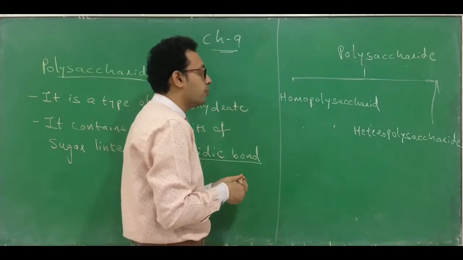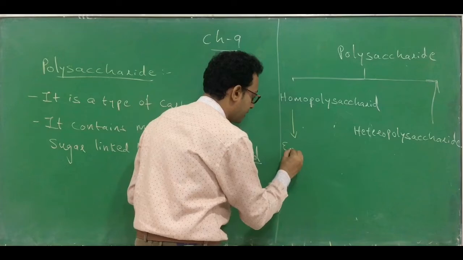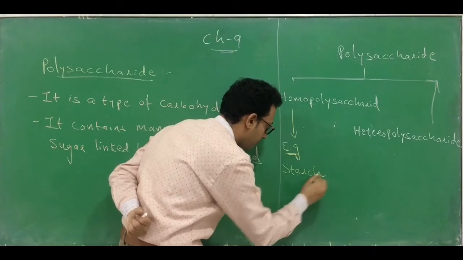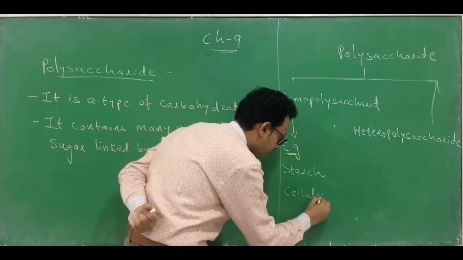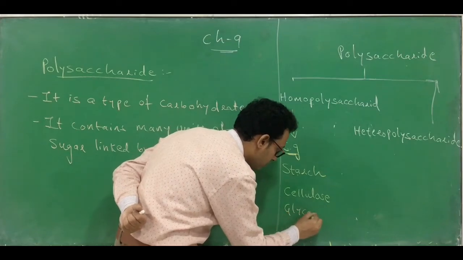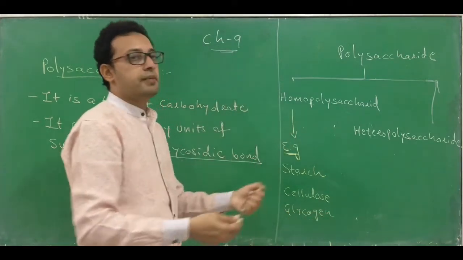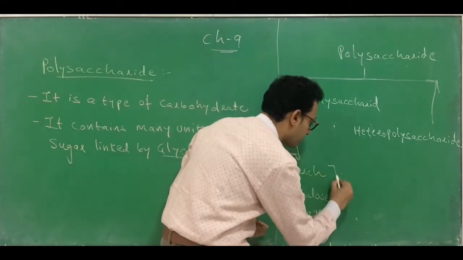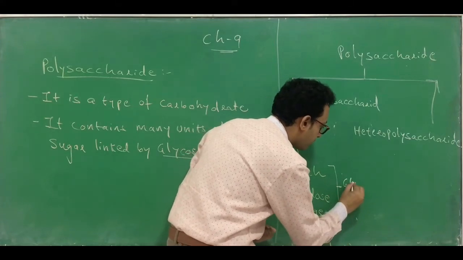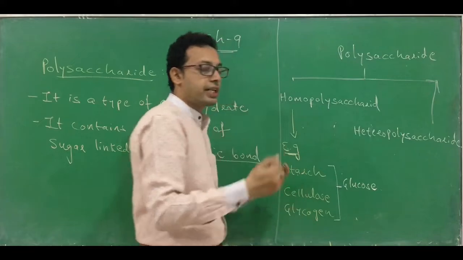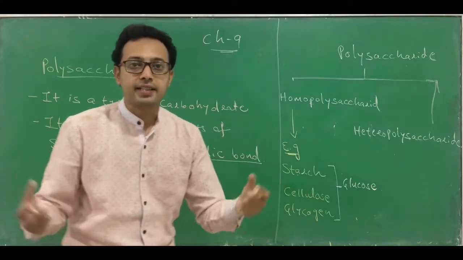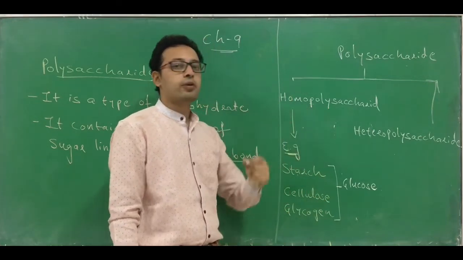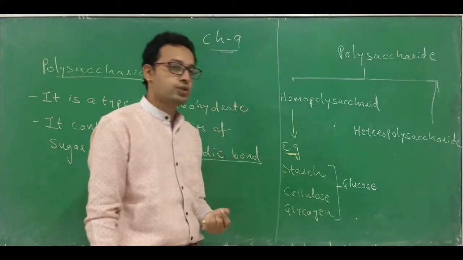Let's see the examples of homopolysaccharide. Which are the examples of homopolysaccharide? The examples of homopolysaccharides are starch, cellulose, glycogen. These are a few examples of homopolysaccharide. All these three, starch, cellulose and glycogen, are polymers and they contain glucose. They contain different units of glucose joined together by different kinds of linkages, and this leads to the formation of homopolysaccharides like starch, cellulose and glycogen.